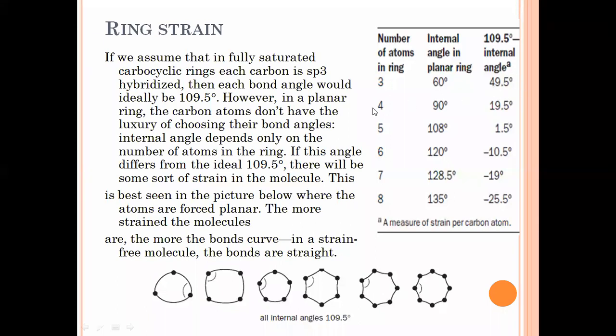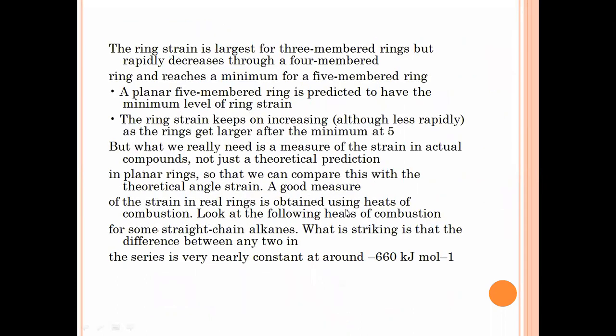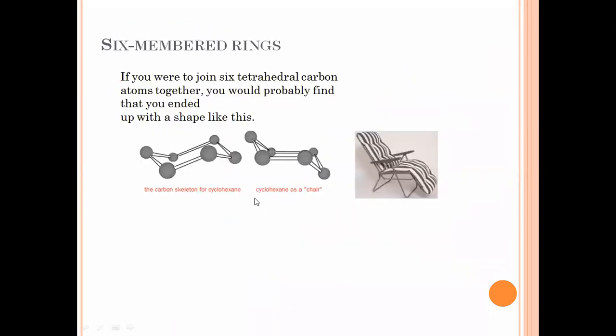49.5 degrees. If the carbocyclic compound has 4 carbon atoms, it deviates from the tetrahedral bond angle by 19.5. If the carbocyclic molecule has 5 carbon atoms, it deviates by 1.5. So these ring strains we have already discussed. So due to these ring strains,